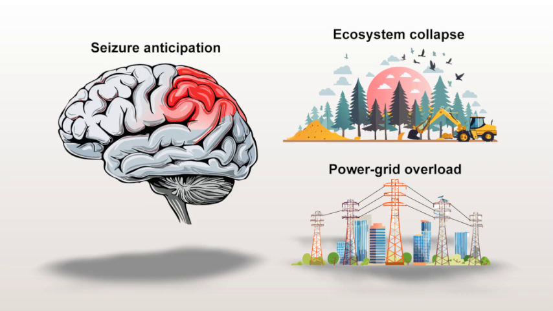Can we use RAD to predict the onset of a seizure from EEG data, to predict the collapse of an ecosystem, or the failure of a power grid? What's more, our work shows that we can use data-driven methodological comparison to develop ideas from theory into practical tools for noisy, real-world data.